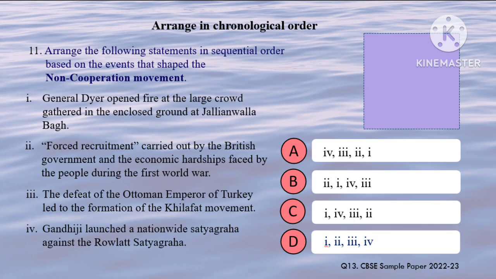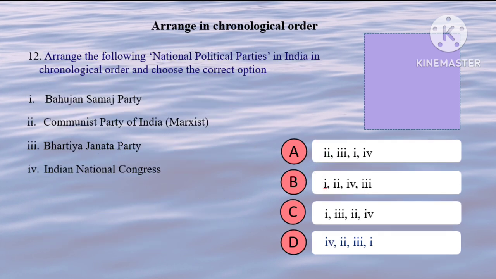Forced recruitment was carried out during the war, so it has to come first. Then comes firing at the Jallianwala Bagh. Thereafter, Rowlatt Satyagraha was launched. The last event is the defeat of the Ottoman Empire. So the correct option is B. The oldest party is Congress. Then CPIM 1964. Then BJP 1980, then BSP 1984. So the correct option is D.